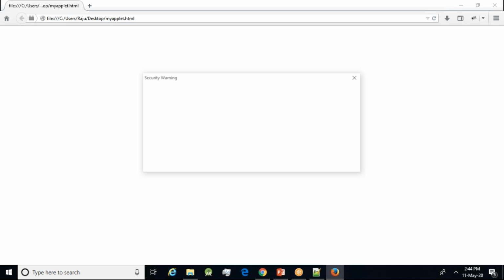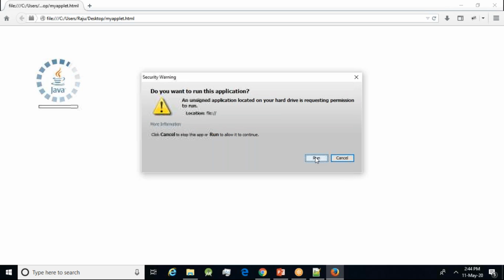I'm just running the applet. You can see here I got the welcome. Have you seen the output? A quick confirmation in the chat box. I just demonstrated it live.